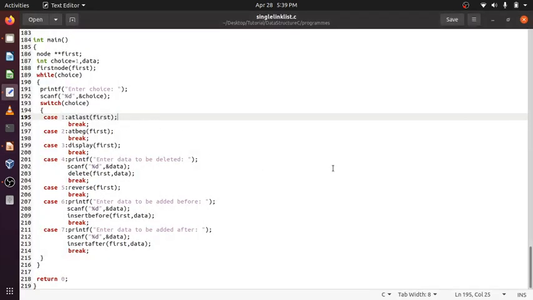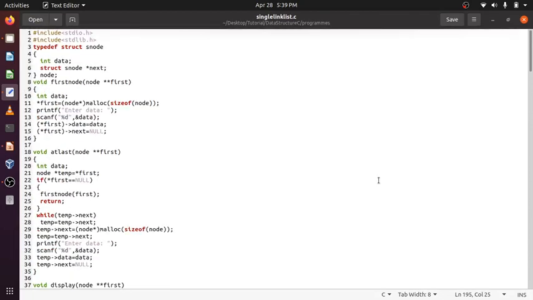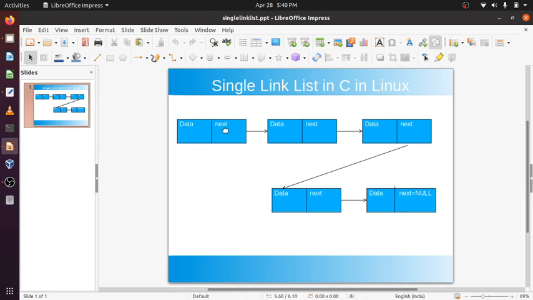Let's see it by an example. Suppose this is a structure, int data. It can be int, double, anything, any number of members you can think of. The last variable will be struct node next. This will contain the pointer to the next node, like this next will be pointing to the next structure. Again this will be containing the pointer to the next structure, and like that it will go on.